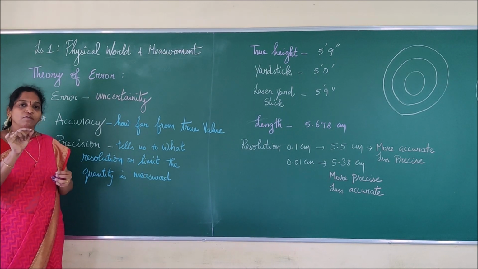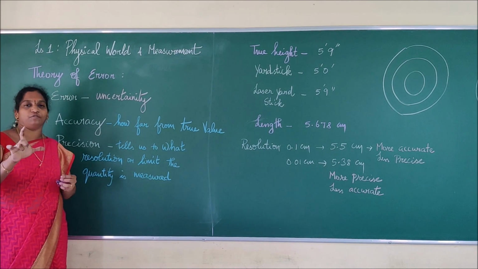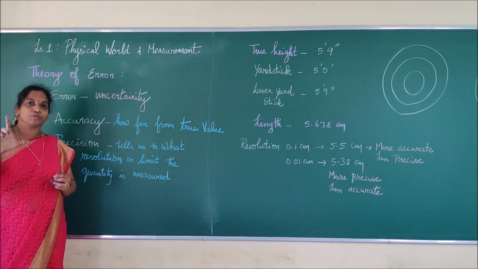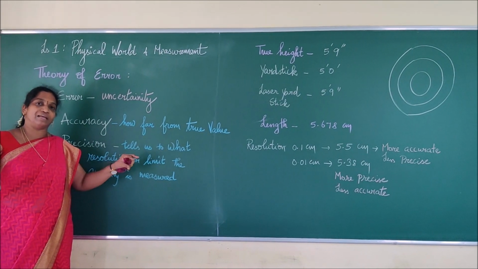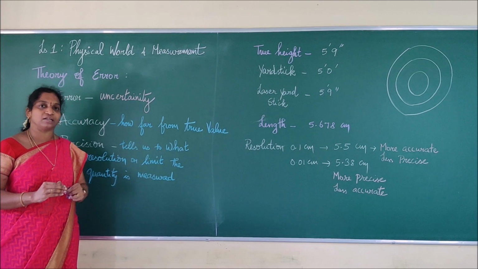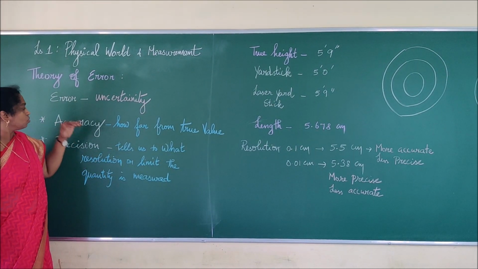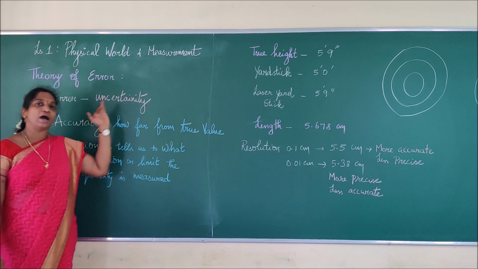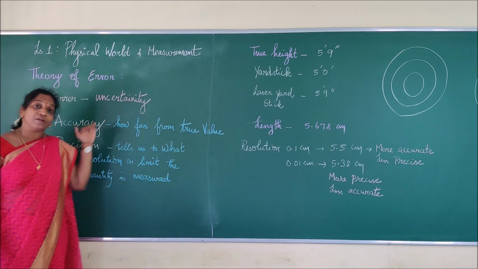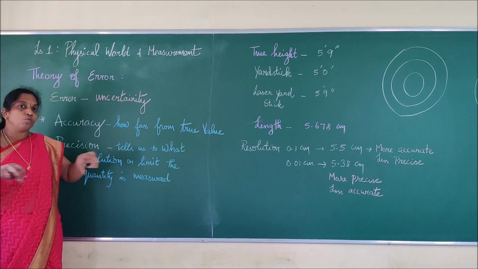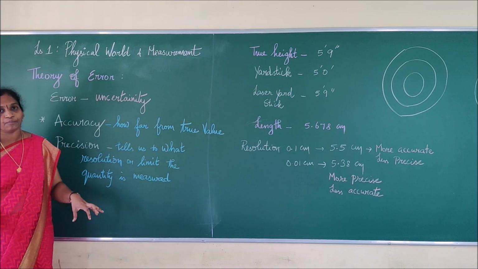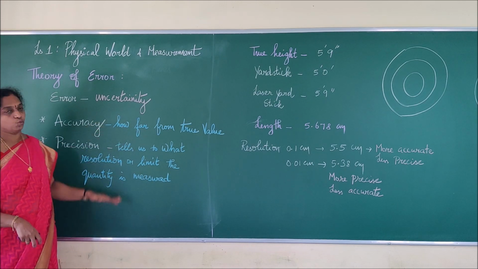A single point becomes two distinct points. So how far we can extend the reading, we call that resolution. So accuracy is how far it is from the true value, and precision tells me how well resolved the results are. That is the meaning of these two words.